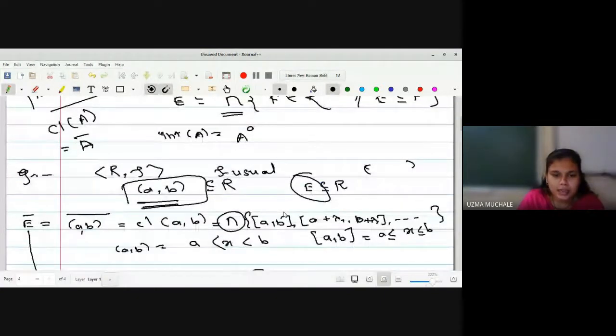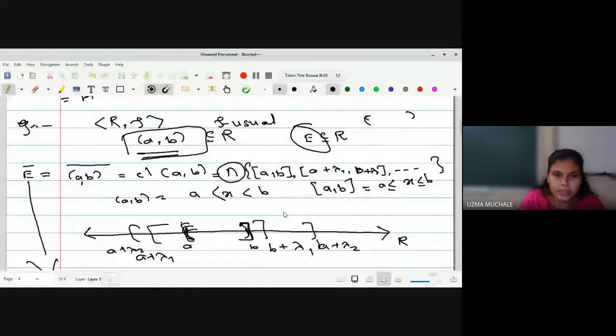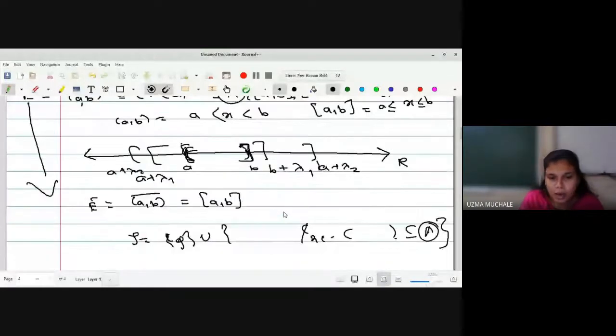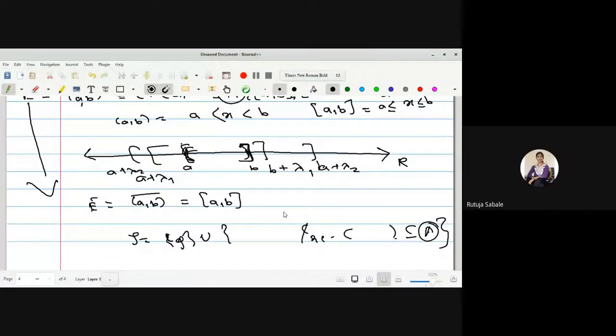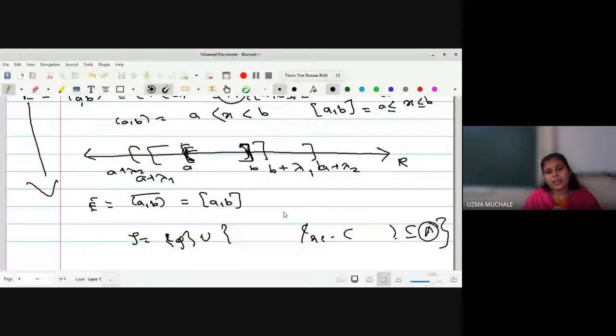And the next one is what we have seen, the usual topology, and we already know that the closure for open interval AB is nothing but your closed interval AB. But now we have proved it with the help of the definition of a closure. Firstly, we find the closed sets which contain the open interval AB. माहिती होता ना आपल्याला ऑलरेडी ओपन इंटरवल AB चा क्लोजर हे क्लोज इंटरवल येते, माहिती आहे ना? Yes, ma'am. But here we have proved this with the help of the definition of a closure of the set. First, we have collected all the closed sets which contain open interval AB, and then out of them we have selected the smallest with the help of an intersection.